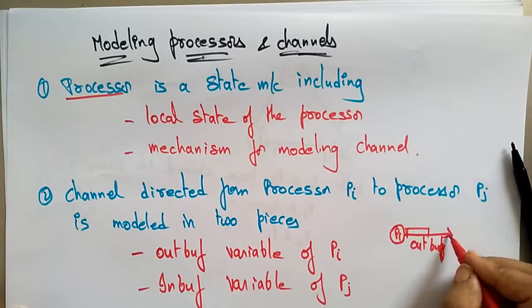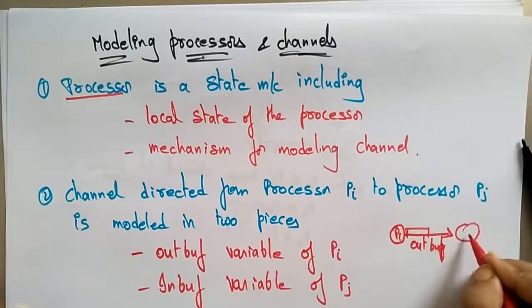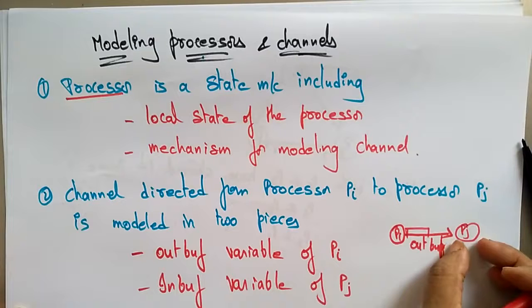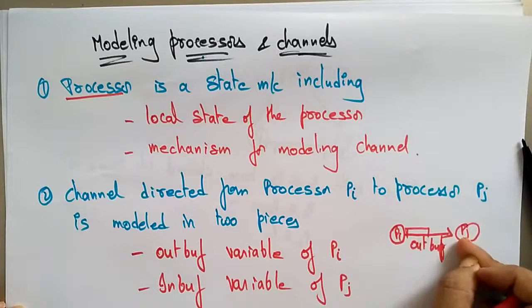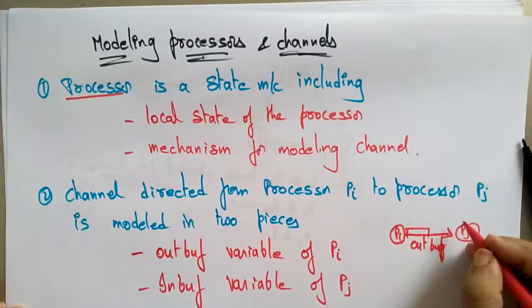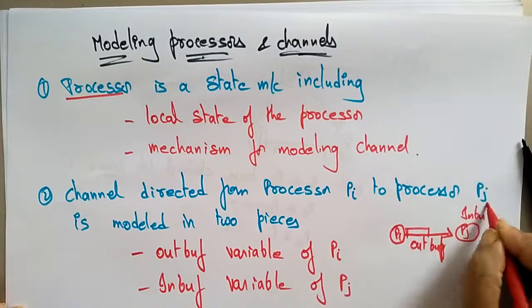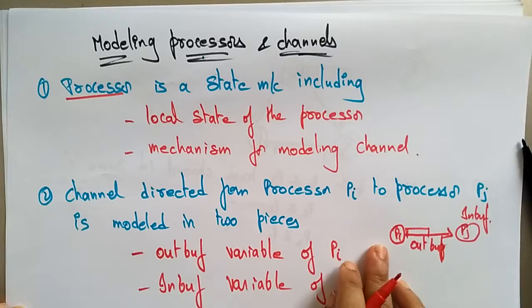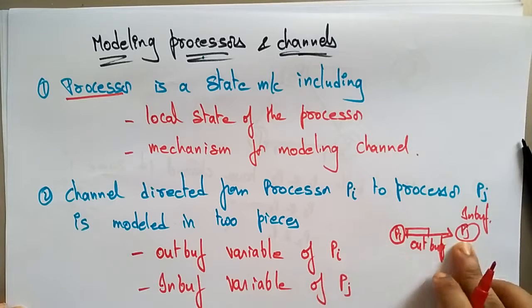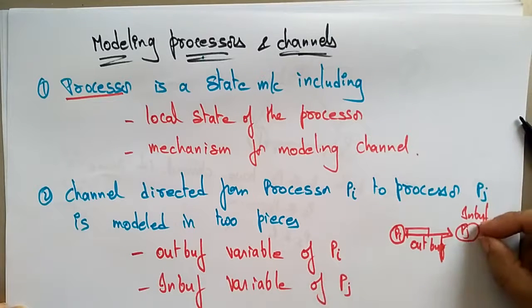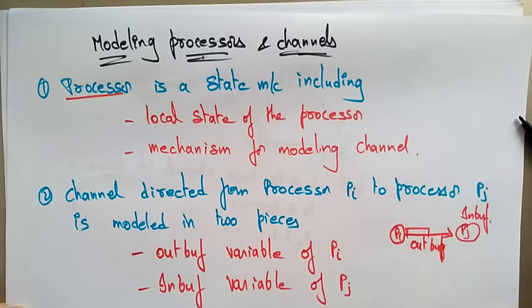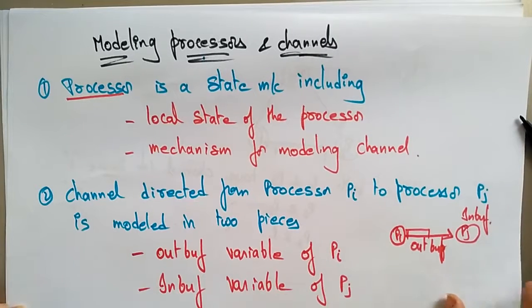On the other side, Pj is receiving the message, and for receiving the message we use a variable that is the in buffer. So sending the message by Pi uses an out buffer variable, and receiving the message by Pj uses an in buffer variable.